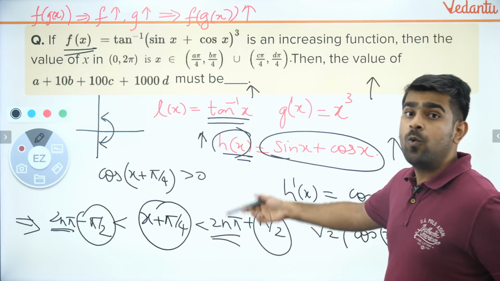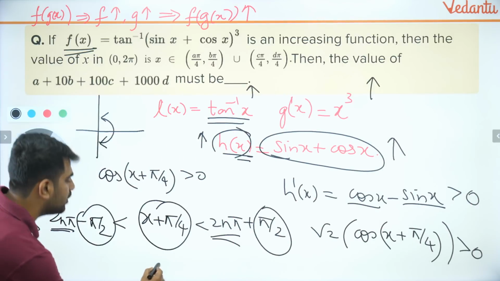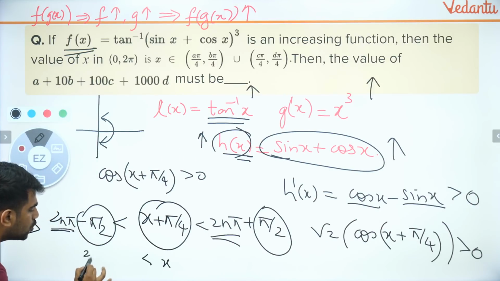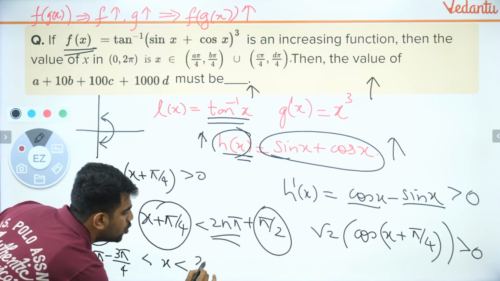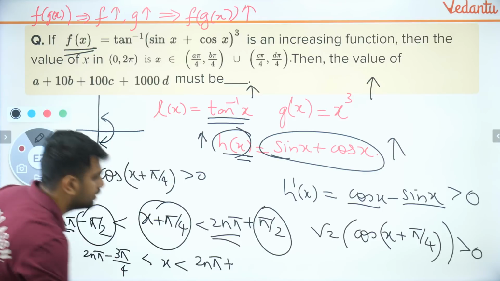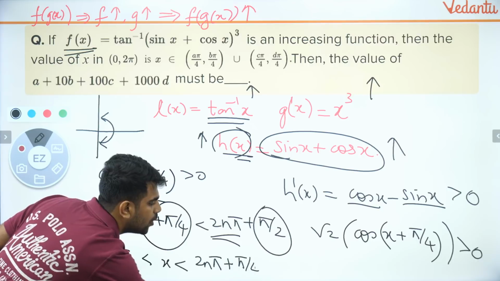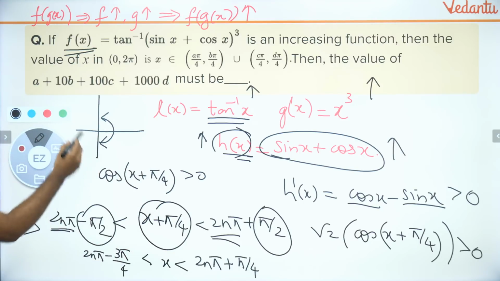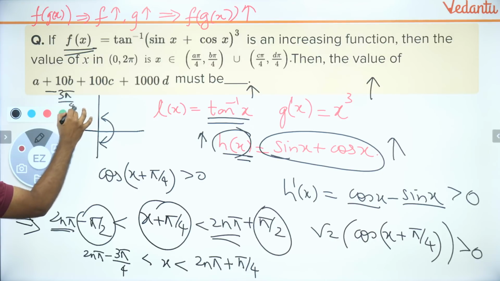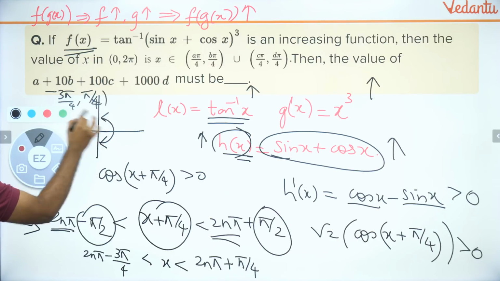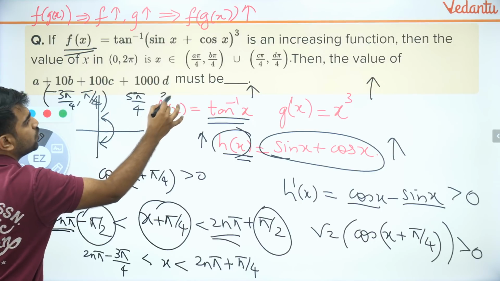Now let us check what is the interval. So x lies between 2n pi minus 3 pi by 4 till 2n pi plus pi by 4. If I put n as 0, I will get minus 3 pi by 4 to pi by 4. If I put n as 1, I will get 5 pi by 4 till 2 pi.